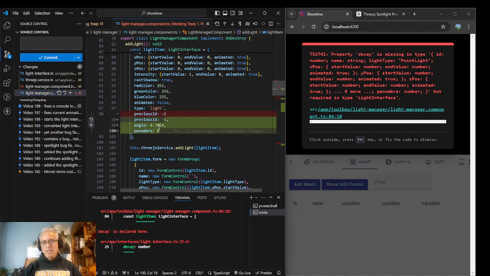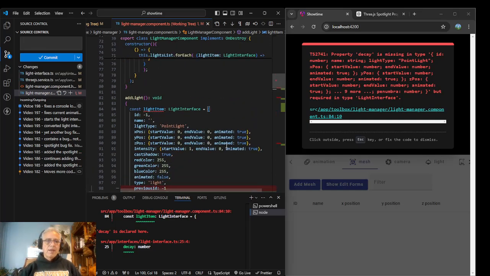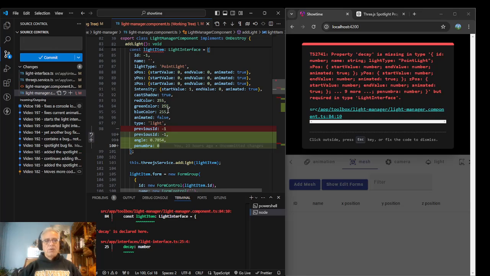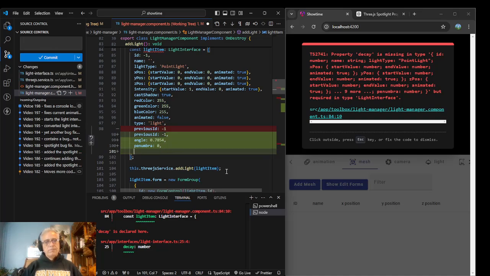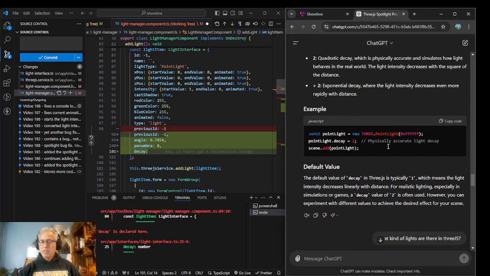This is where a light is added, and so I actually have an error right now here because I added the decay attribute to TypeScript, and TypeScript is requiring that I set it. Now it's breaking where it didn't before, and I cannot remember what the ThreeJS default decay was. I know it said it's typically one. Typically does not sound like the right word.